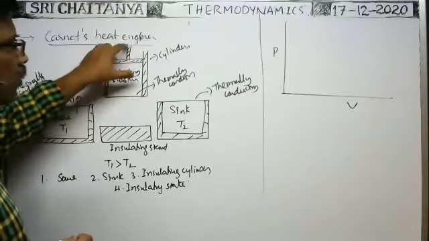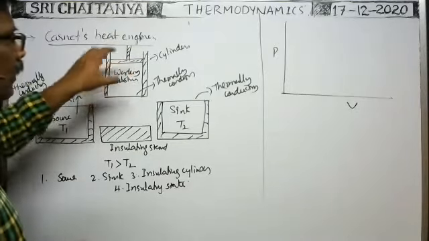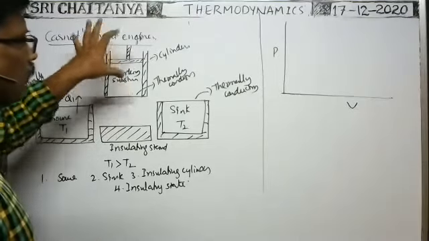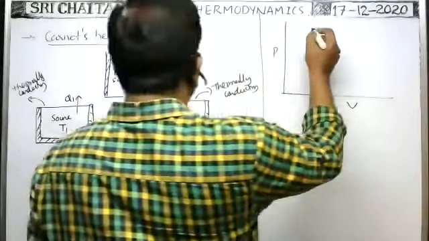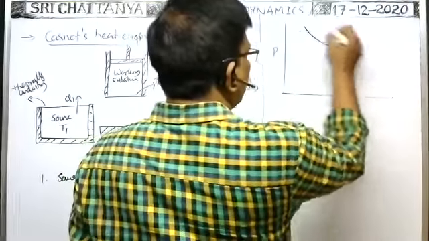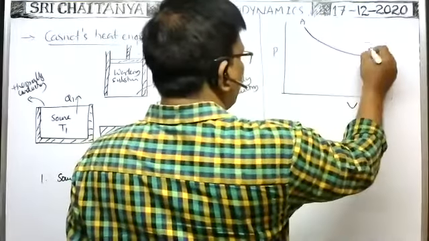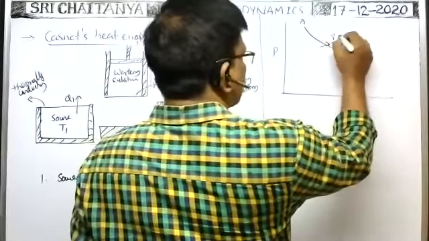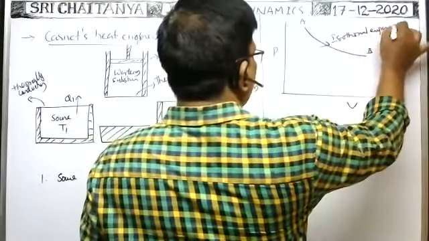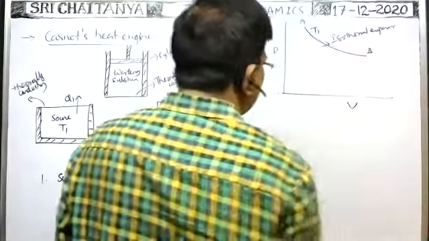So isothermal expansion takes place, and as the gas expands, some external work is done. So in the first case, from A to B, isothermal expansion takes place at a temperature T1.